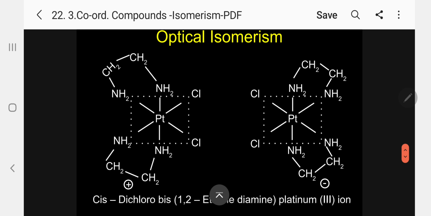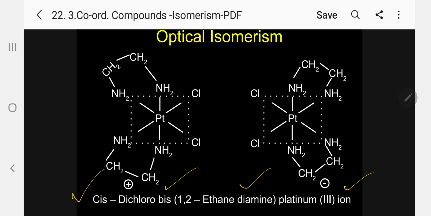Coming to optical isomerism. Please follow. This is somewhat difficult to understand because of the complex structure. Anyhow, I am giving an example. I am taking the cis isomer of the compound whose IUPAC name is dichlorobis(1,2-ethanediamine)platinum(II) ion.